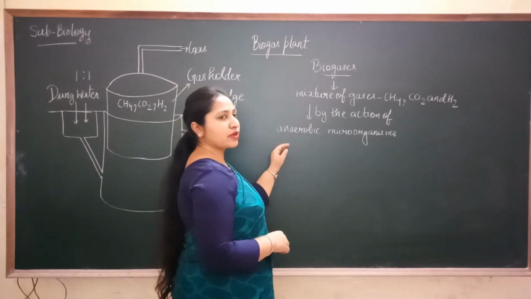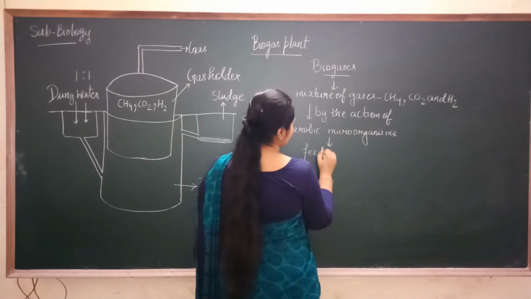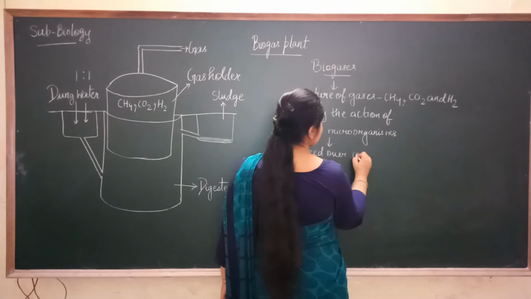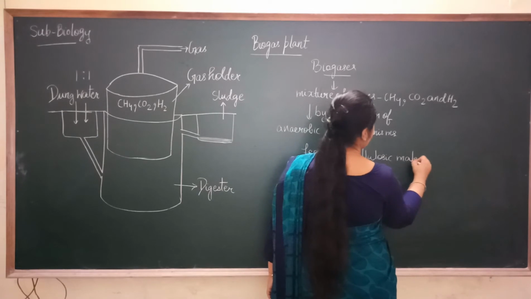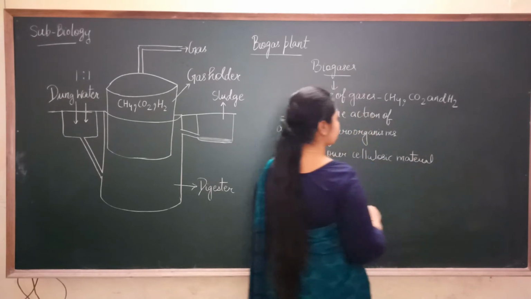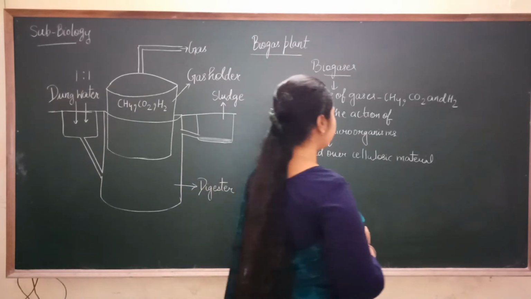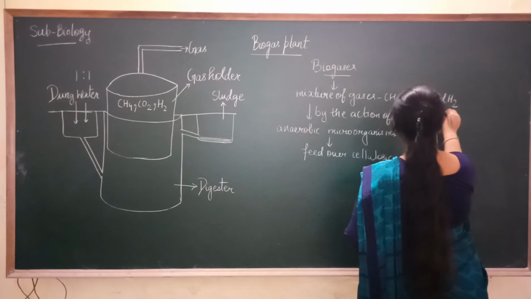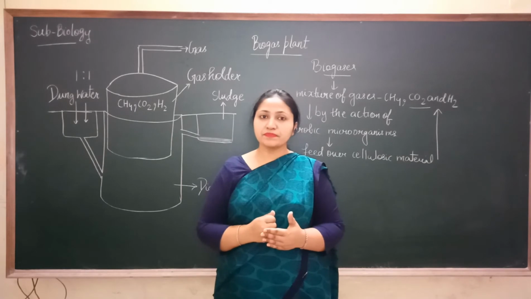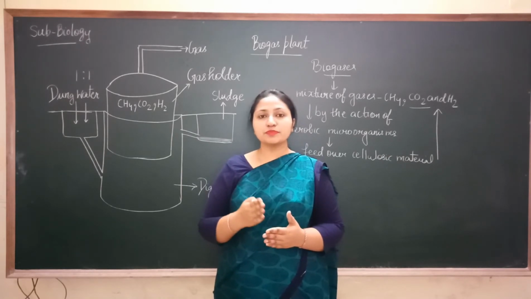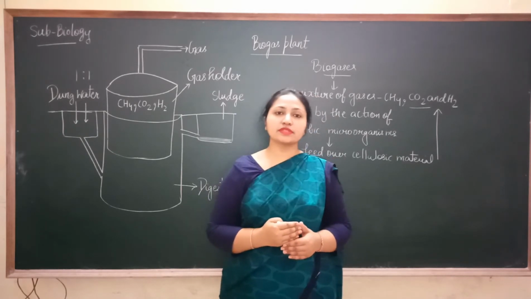These anaerobic microorganisms feed over cellulosic material. Cellulosic material means the waste which contains cellulose. Okay, and then they produce the mixture of these gases. In this manner, the biogas is produced. And when it is produced, it is used for cooking and lighting purposes.